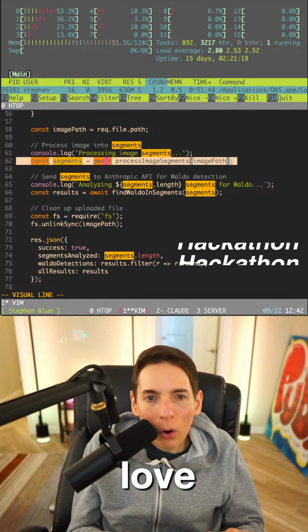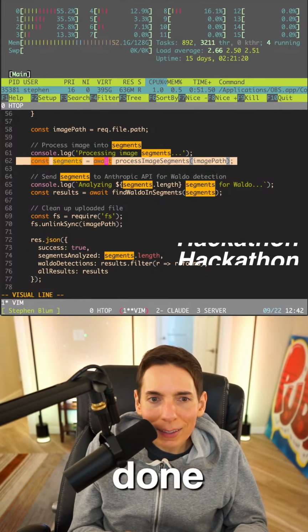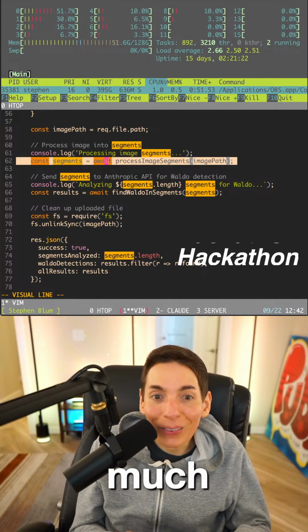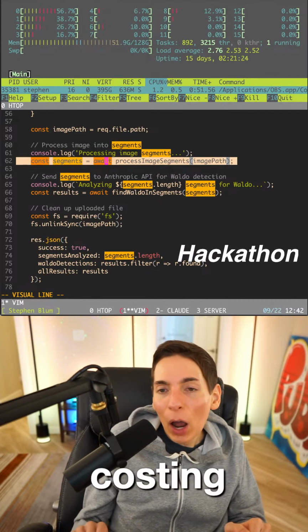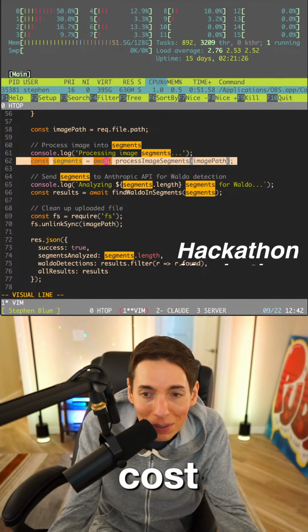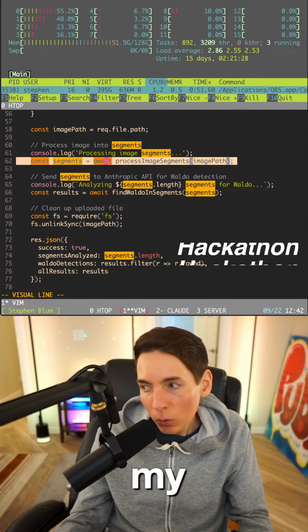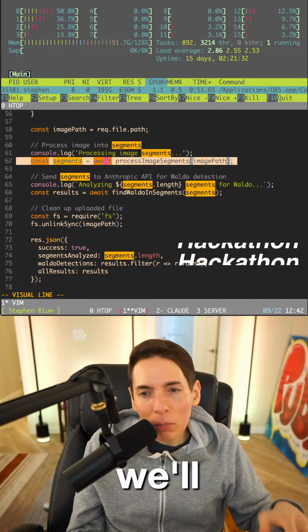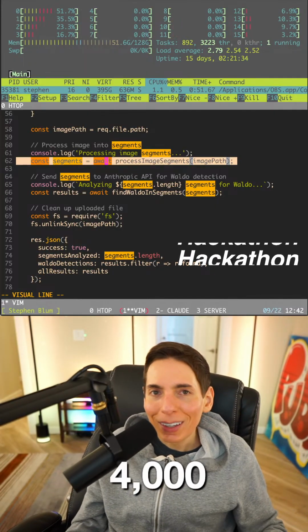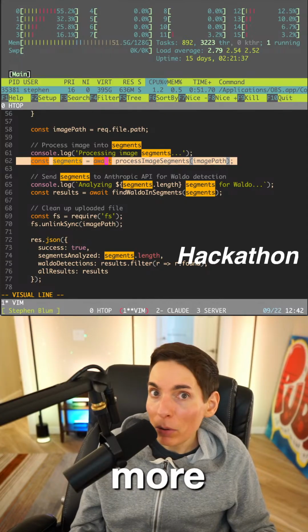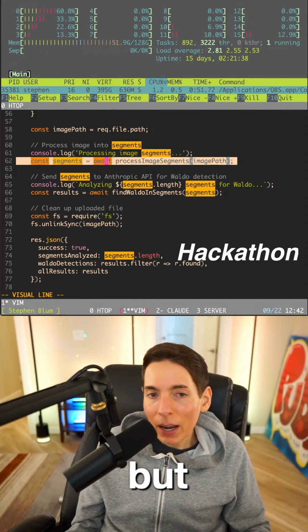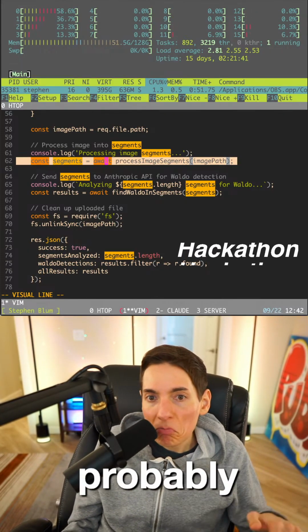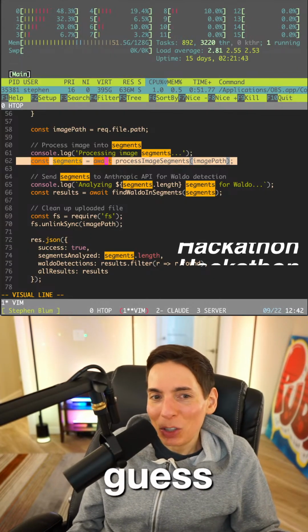I'd love to know on Discord, when we are done with the hackathon, how much all the requests are costing. How much is this going to cost? It could be thousands of dollars is my guess, which is actually totally fine. We'll probably see maybe $2,000 to $4,000 in total cost, maybe more. That's my current guess. We should have a guess.